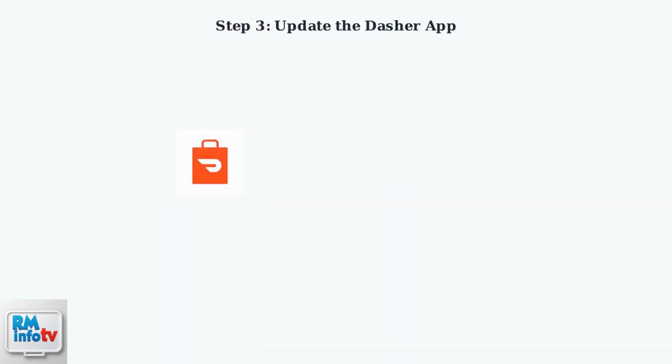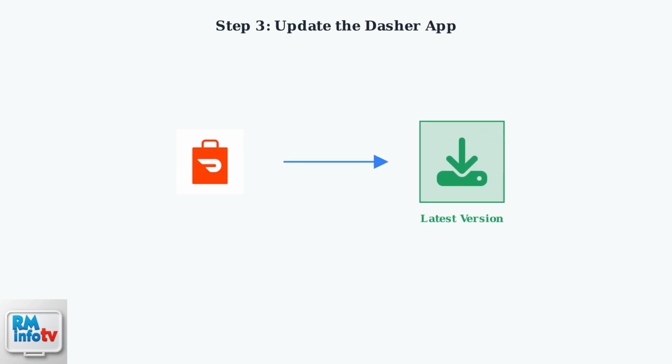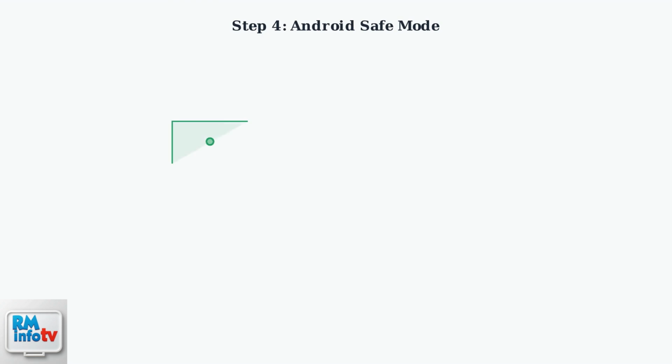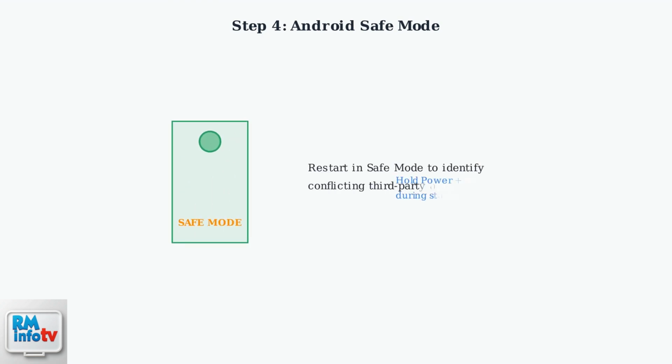Update the Dasher app to the latest version through your device's app store. Newer versions often include compatibility fixes and improved camera functionality. For Android users, restart your device in Safe Mode to identify conflicting apps. Safe Mode disables third-party applications, helping you determine if another app is causing the camera conflict.